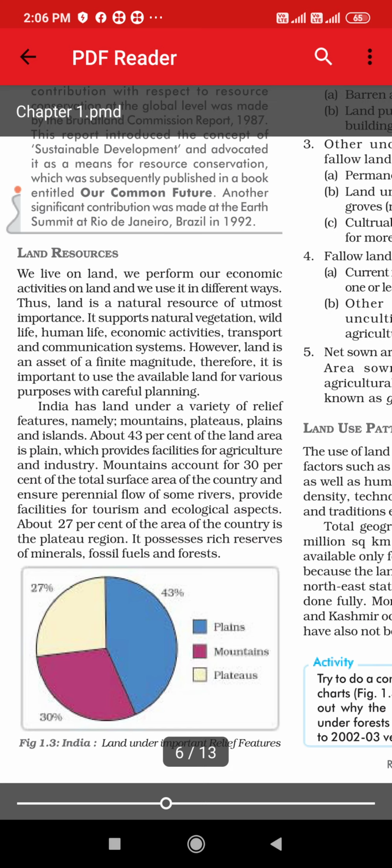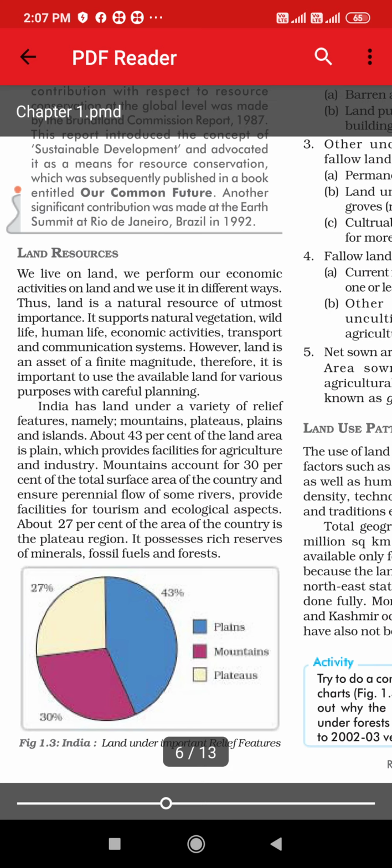Here also it is written that land is a natural resource of utmost importance. It supports natural vegetation. As I have said, each and every activity is done on land. So the natural vegetation is supported by land. Wildlife, human life, and economic activities are on land. Even transport and communication systems are built on land. However, land is an asset of a finite magnitude. Without land, nothing is possible, right? Therefore, it is important to use the available land for various purposes with careful planning.